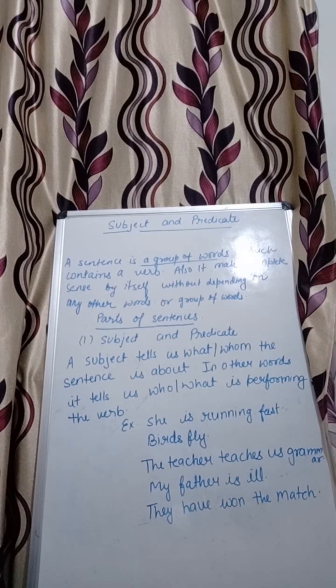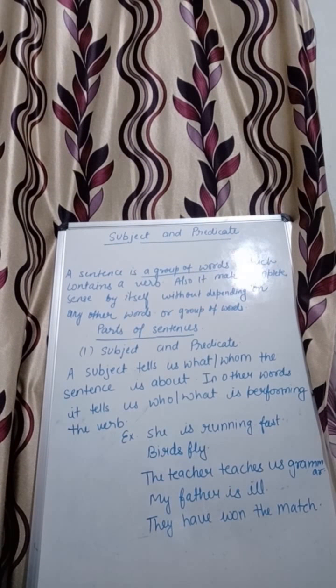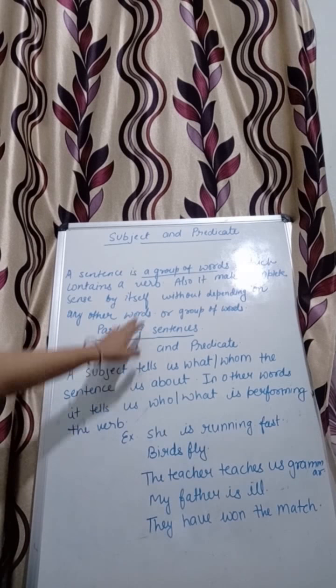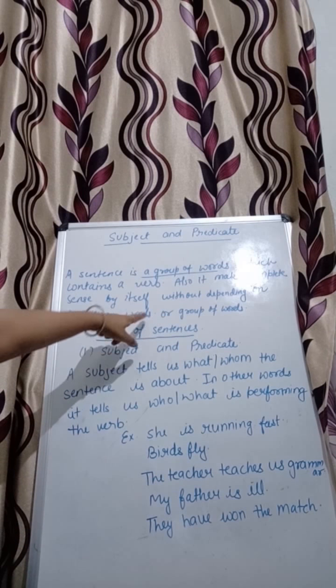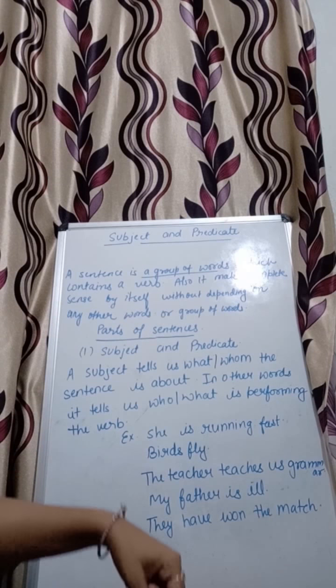So my dear students, in our previous classes, we have studied that a sentence is a group of words which contains a verb, and also it makes complete sense by itself without depending on any other words or group of words.